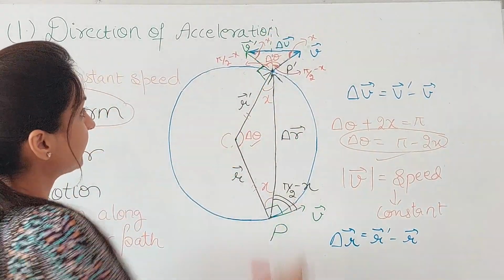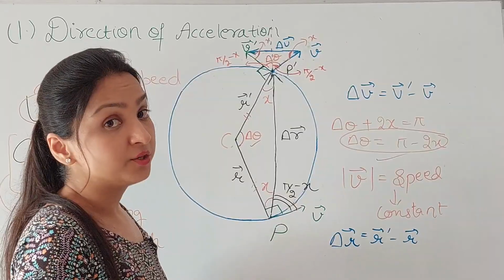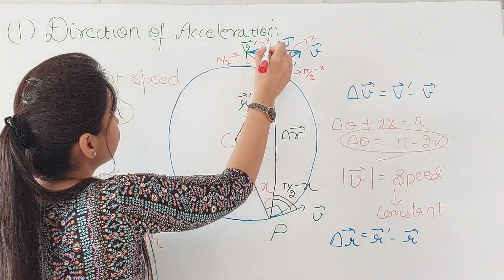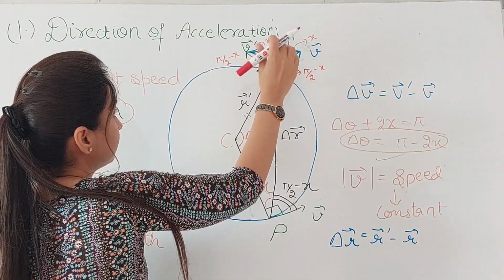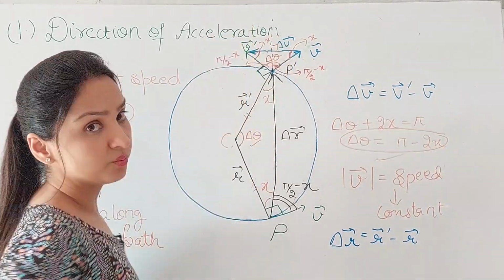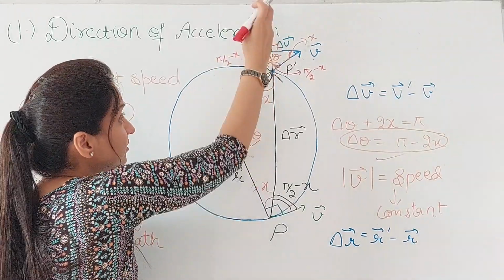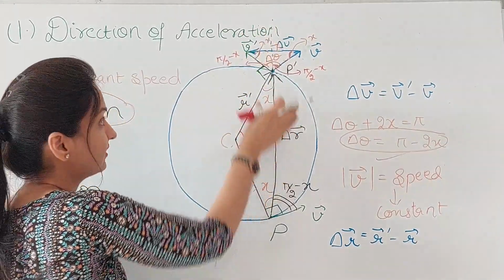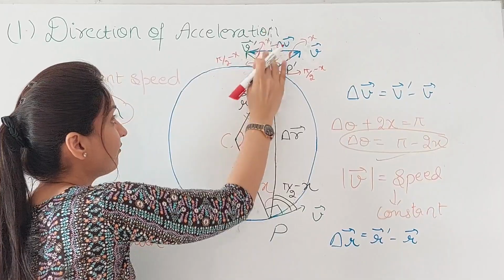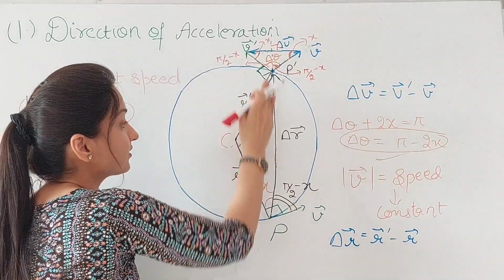And you can find out that these are two different triangles and you will be getting this angle as pi by 2. So this angle is pi by 2, that delta v is forming with the direction of this delta r. This delta v is forming an angle of pi by 2 with the direction of delta r.